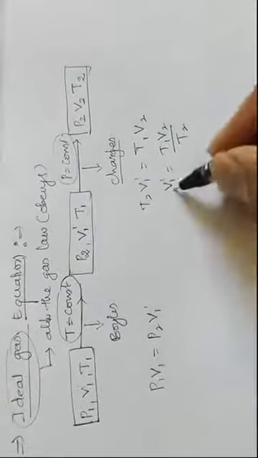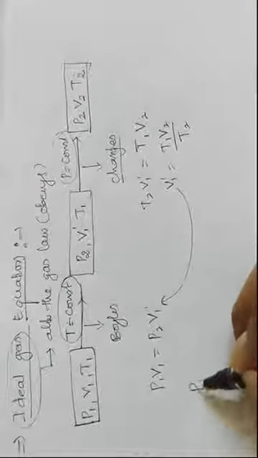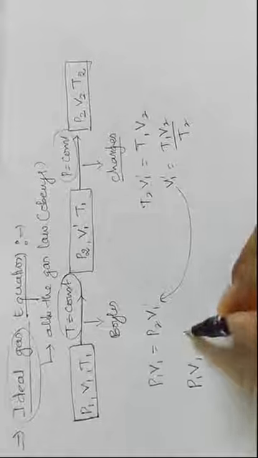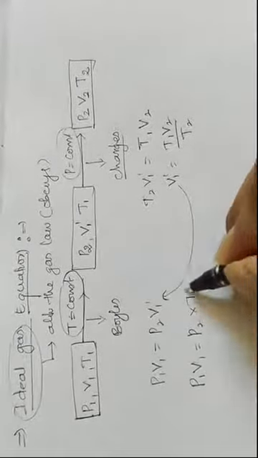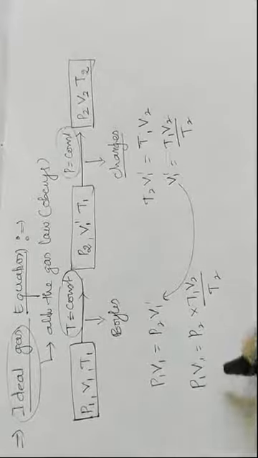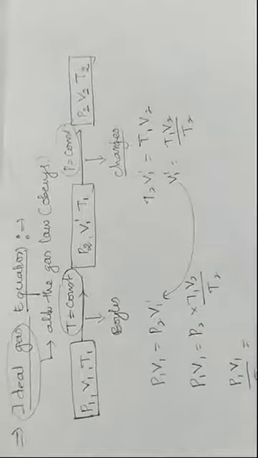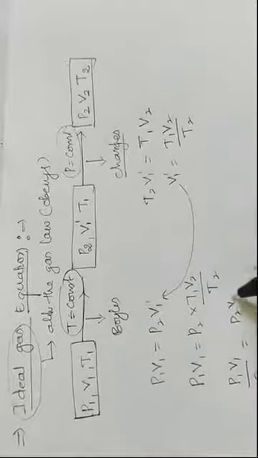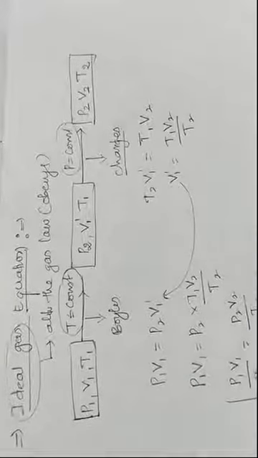Now I will substitute this V1 dash value into the equation. P1 V1 is equal to P2 times T1 V2 divided by T2. So P1 V1 divided by T1 is equal to P2 V2 divided by T2.